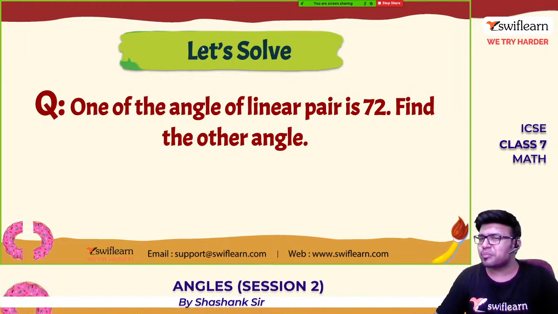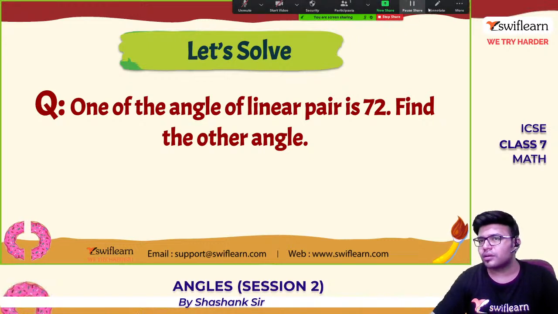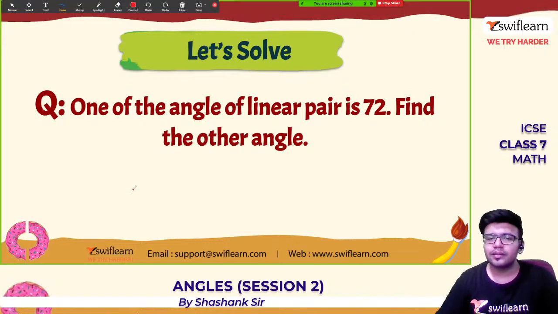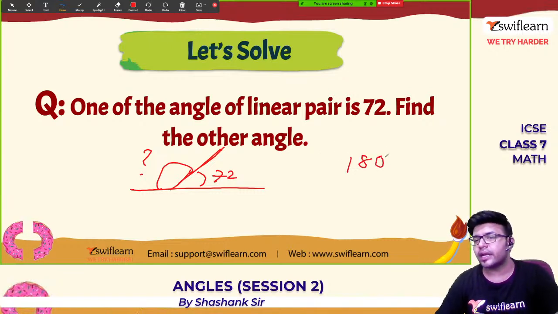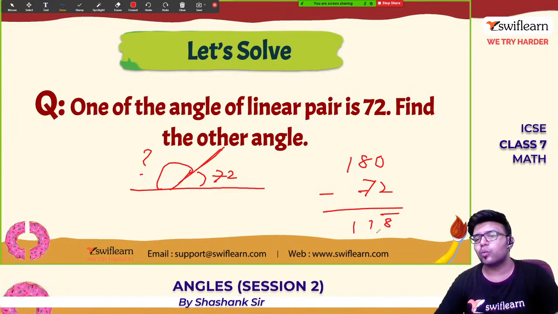One of the linear pair. Linear pair means what? One of the angles is 72 degrees. The other angle is question mark. So that is 180 minus 72, which is 102.